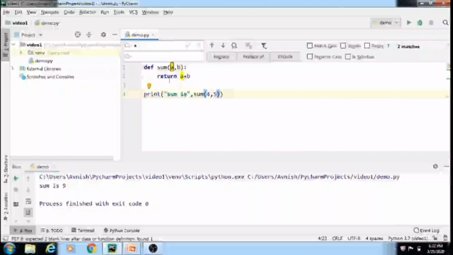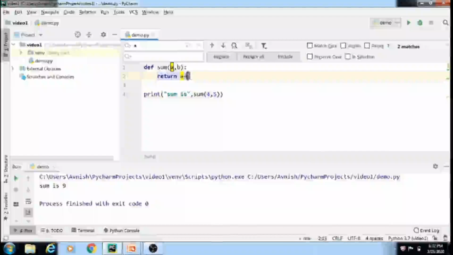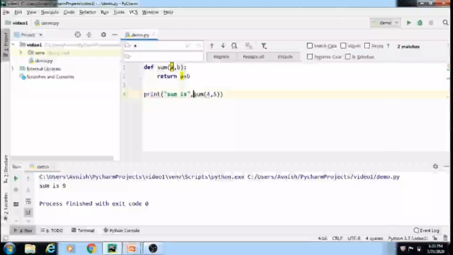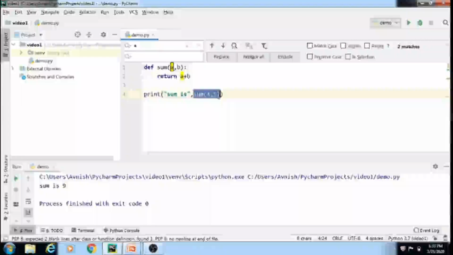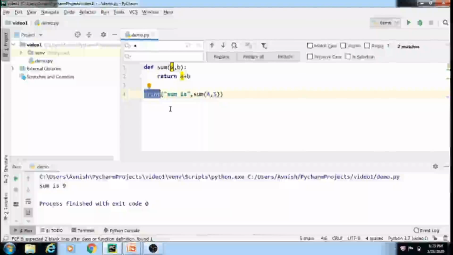In this way, the return statement returns the addition of the two parameters, and this return statement automatically provides this output to the place from where the function was called, that is, this print statement. This is the return value given by the return statement.